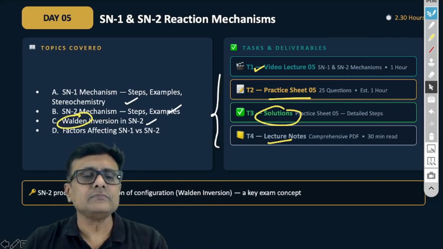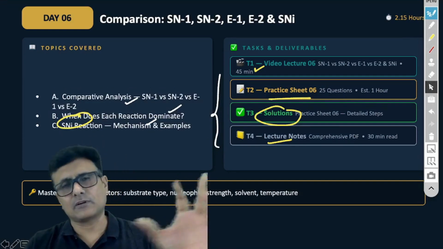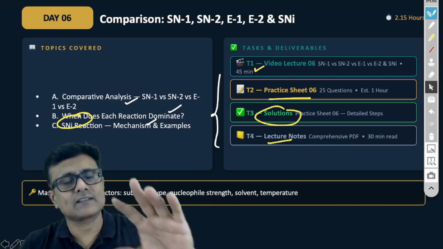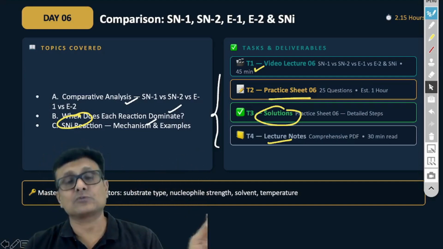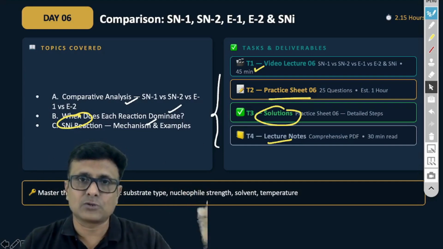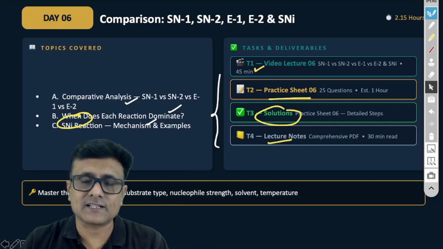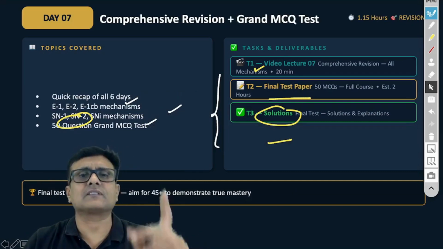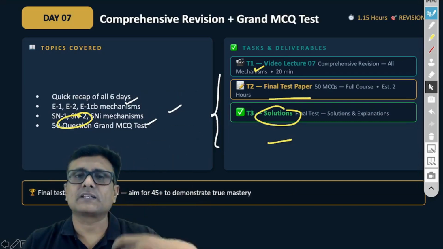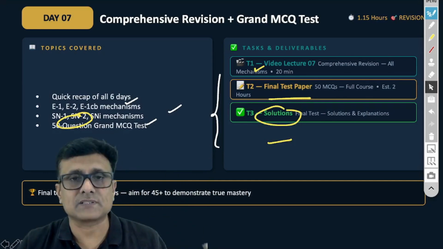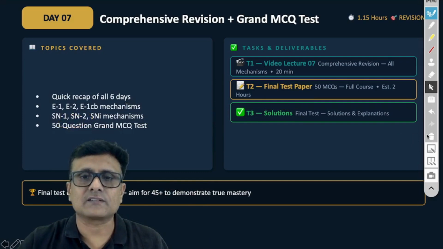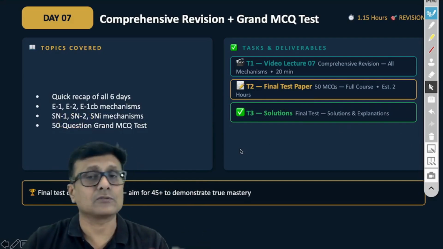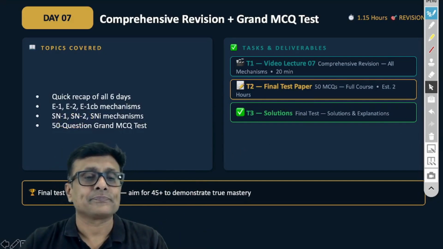Here we will go to the comparison between all mechanisms. We'll put all the mechanisms in one place and do a wonderful comparison between them so that the confusion about when to apply which can be eradicated. Again, it is followed by the same sequence. On the last day, we will do the cumulative revision of the entire chapter. The entire unit will be revised, and you will be ensured the proper quality of the content. So this is how the sequence goes, my dear children. So now after that,